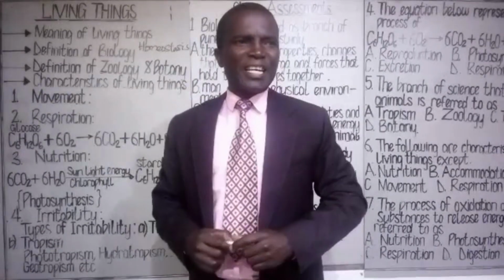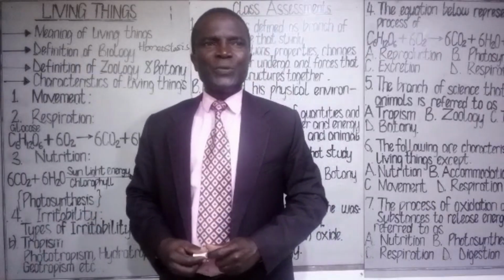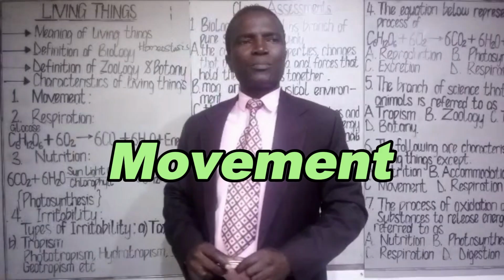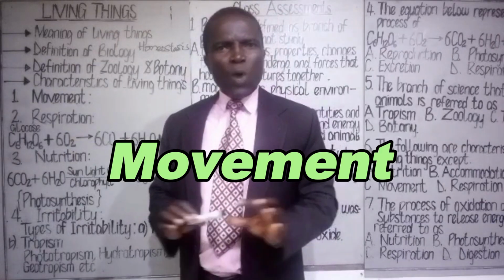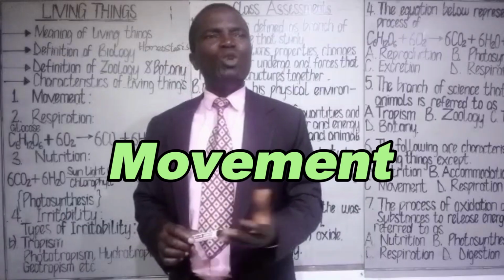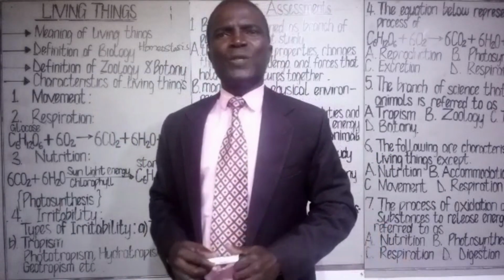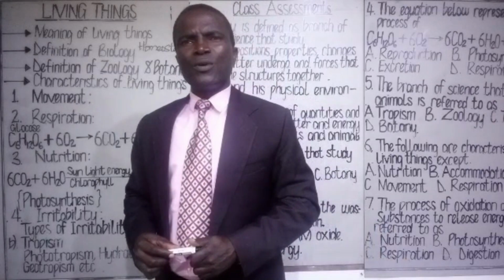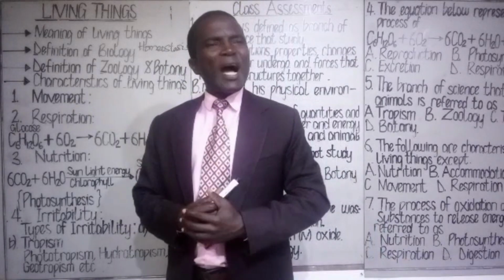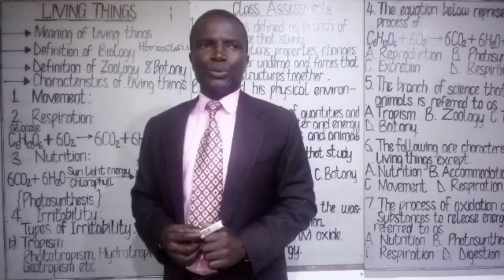Now, there are various characteristics of living things, just like I said earlier on. One of them is movement. What do we mean by movement? Movement is referred to as locomotion. That is the act of changing position. Most animals move from one place to another, either in search of, one, food.